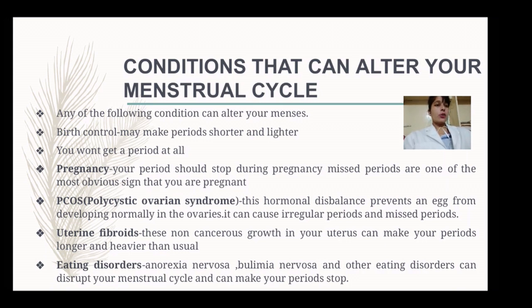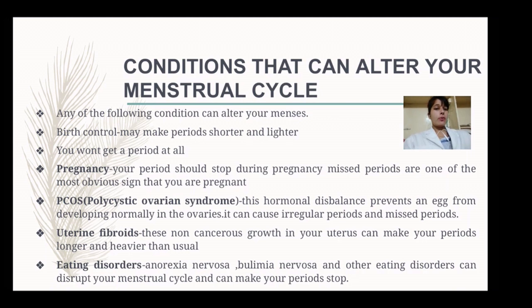So as I already told you, amenorrhea is the first symptom of pregnancy. If you are pregnant, you will miss your period, and that is a normal condition. Next, PCOS, polycystic ovarian syndrome. The ovary is the main source of releasing ovum, so if there is any problem in the ovary, automatically there will be no release of ovum, or periods will be irregular, or sometimes a missed period will be there.